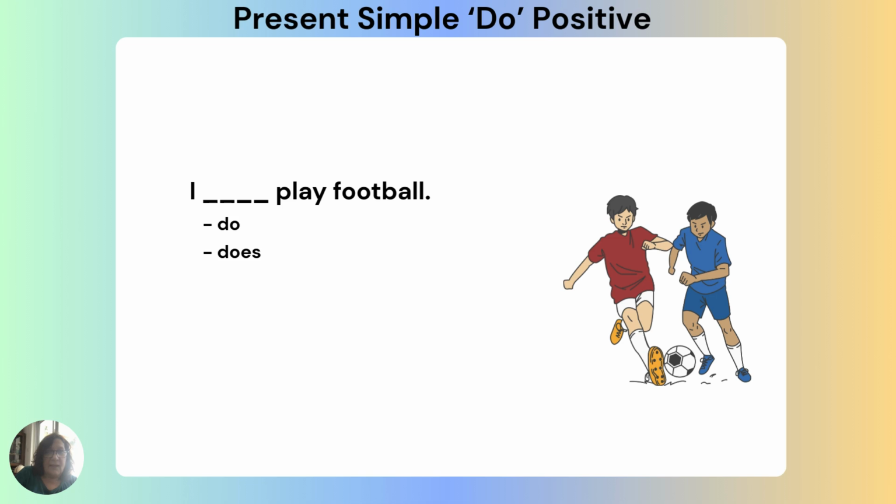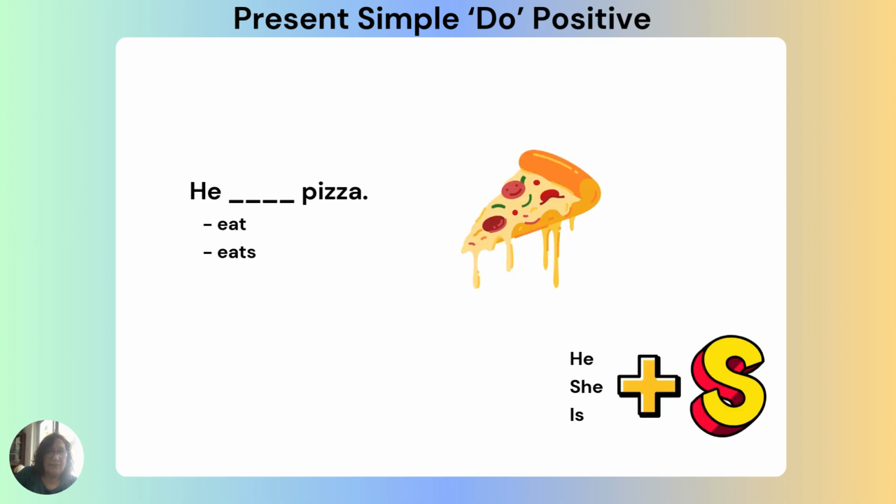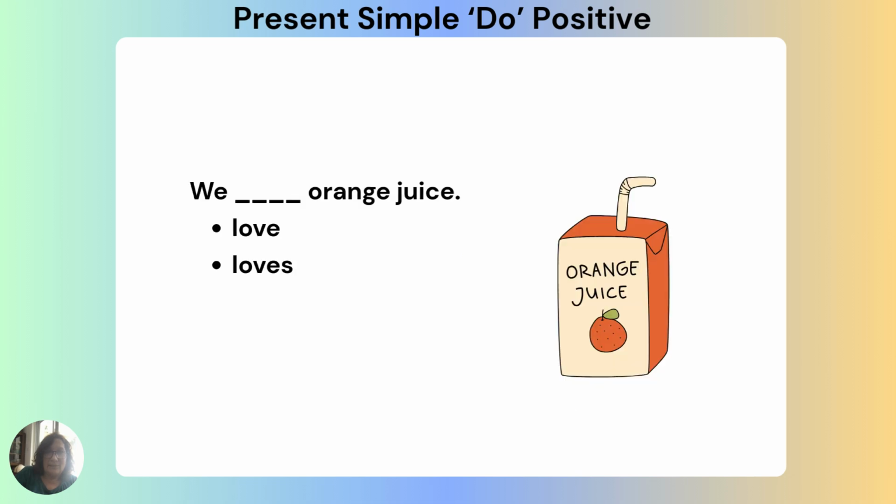Now let's practice. I play football. I do or I does? I do play football, right? He eat or he eats? He and she and it, always you have S. So he eats. And you and we and they, do we have S? We love orange juice or we loves orange juice?